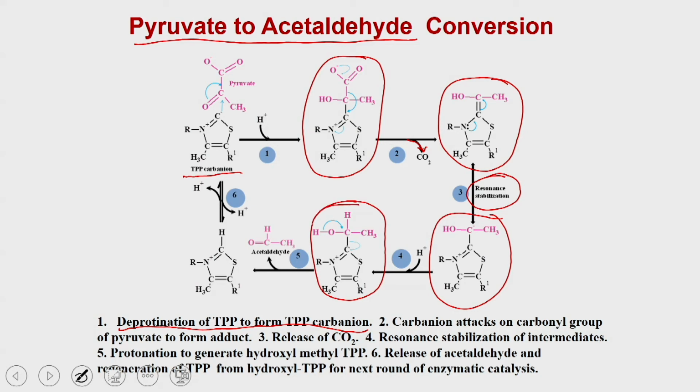So, this acetaldehyde is generated from these reactions, and the TPP is regenerated on the enzyme which catalyzes the same reaction again and again.